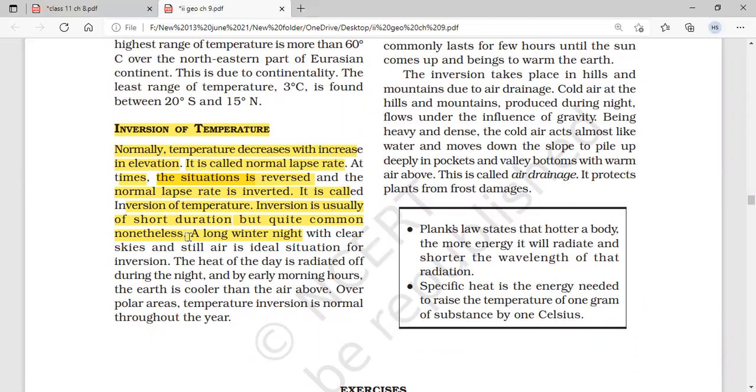अगर long winter night है, clear skies है, winters की बात कर रहे हैं. Skies and still air is ideal situation for the inversion. ठीक है.